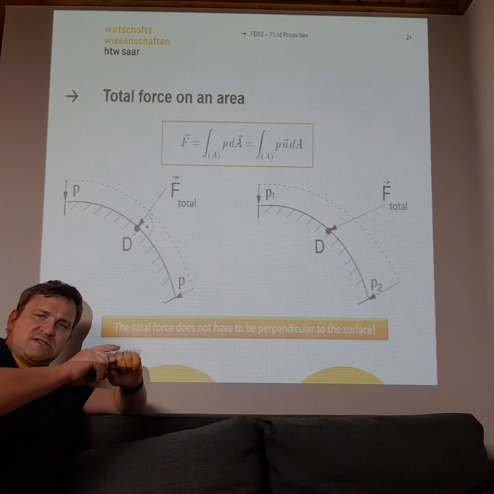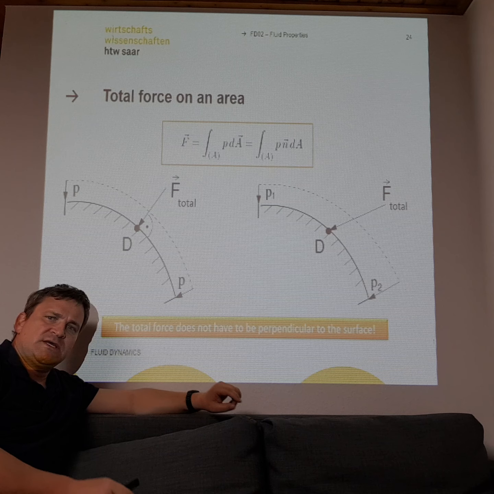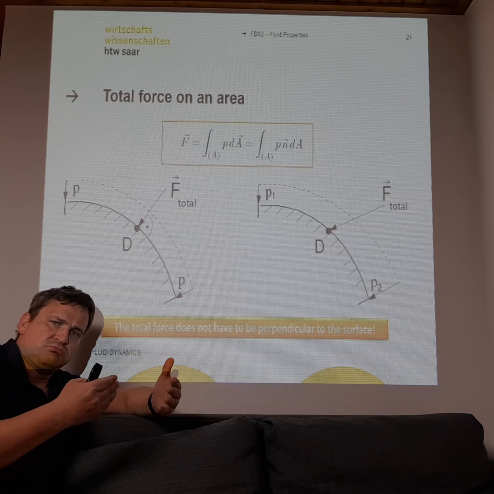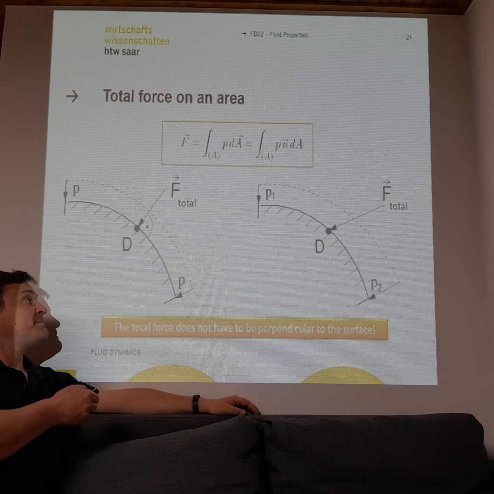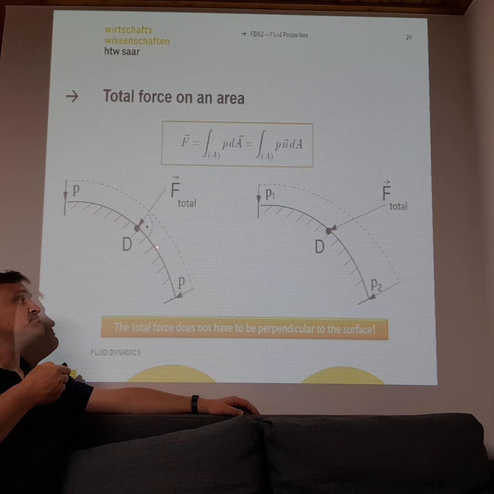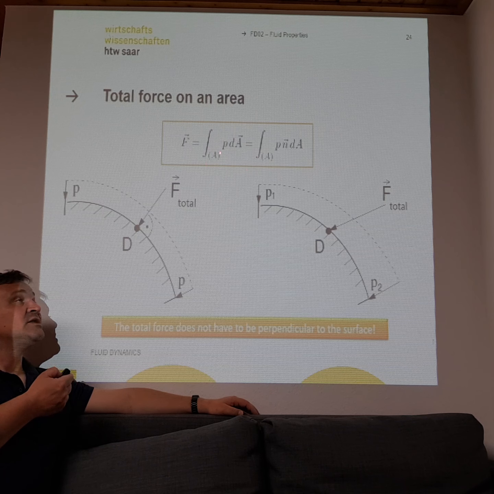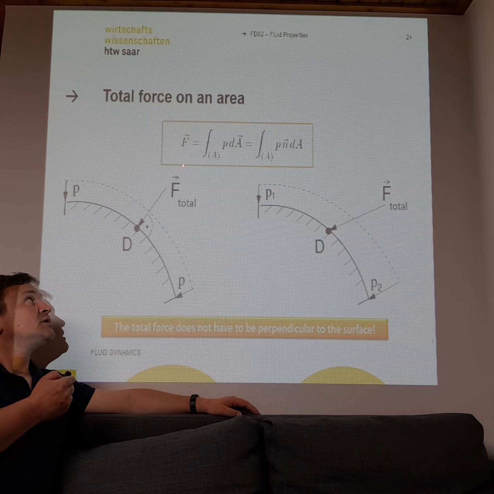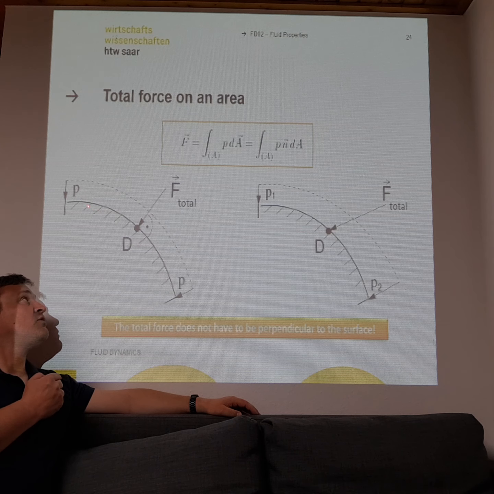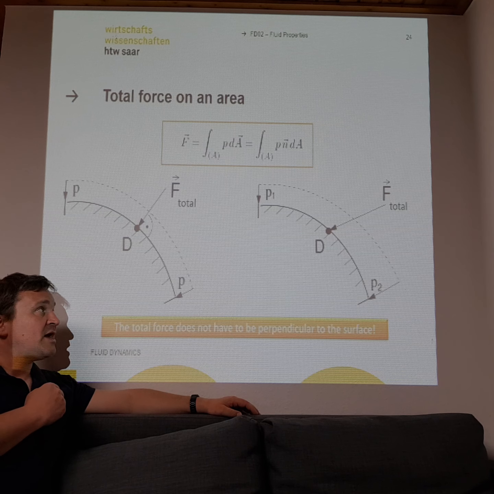If the surface is just rectangular, it's quite easy to calculate the square meters, but if the surface is bent, you have to solve an integration for the whole area, or the force over this whole area.